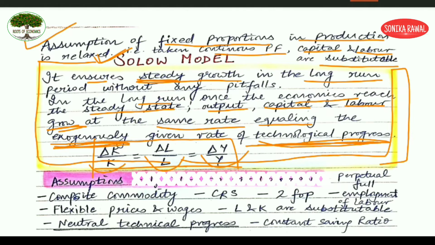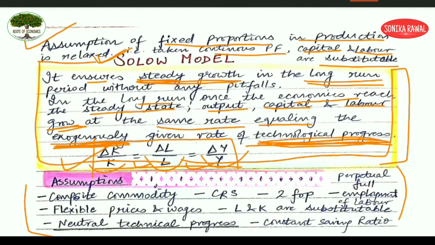So the Solow model simply says that in the long run, steady growth will be achieved without any pitfalls. And in the long run, capital, labor and output will all grow at the same rate, which will further equal the growth rate of technological progress, which is exogenously given to you. Clear? Now quickly we will look at the assumptions.